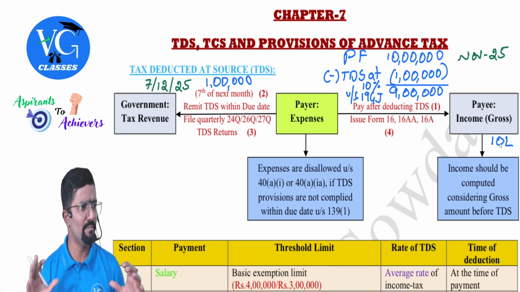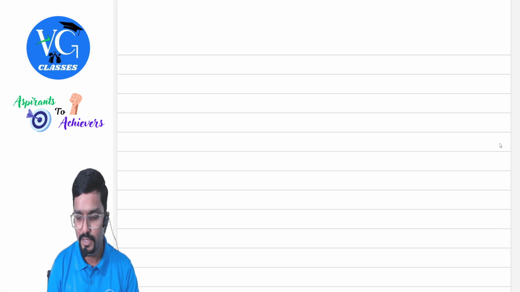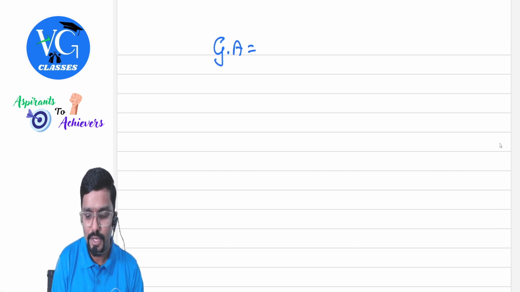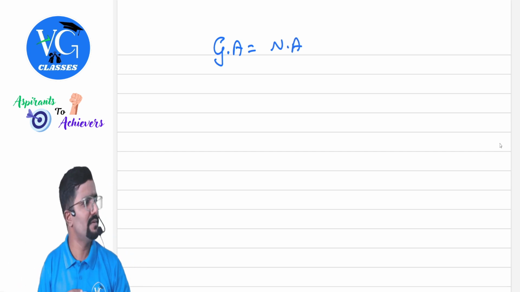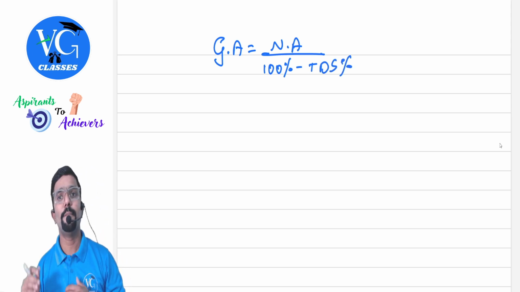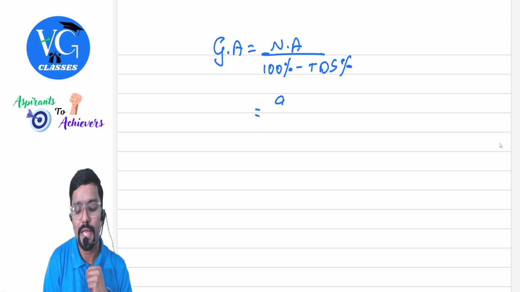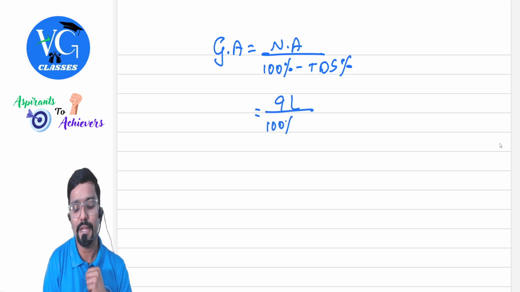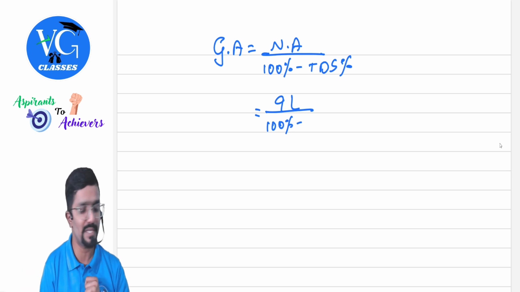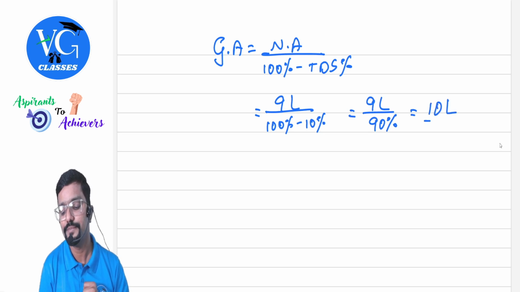Sir, how to gross it up? Simple. I will give you one simple formula. Sir, how to calculate gross amount? Simple. Gross amount is equal to, if net amount received is given in the question, divide it by 100% minus TDS percentage. For example, let us take our own example. How much is the amount received, guys? Net amount 9 lakh divided by 100 minus what was the TDS rate which was deducted? 10%. So how much do we get? 9 lakh divided by 90%, which is 10 lakh.